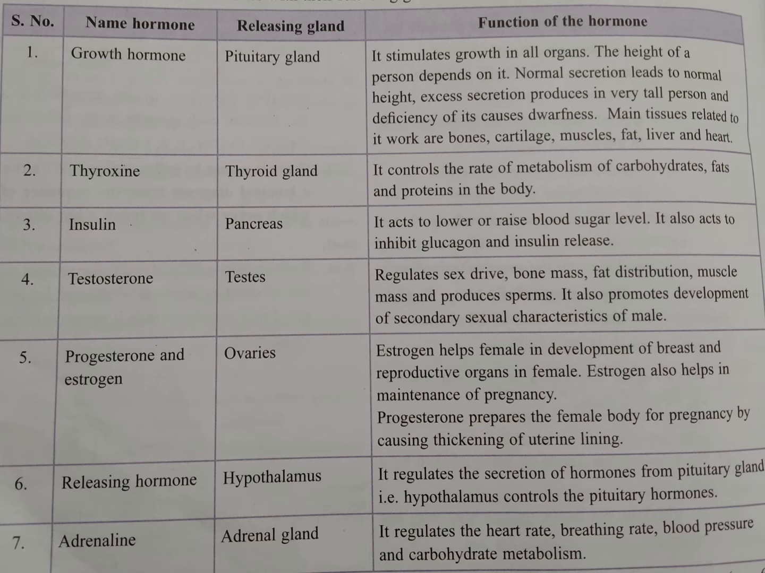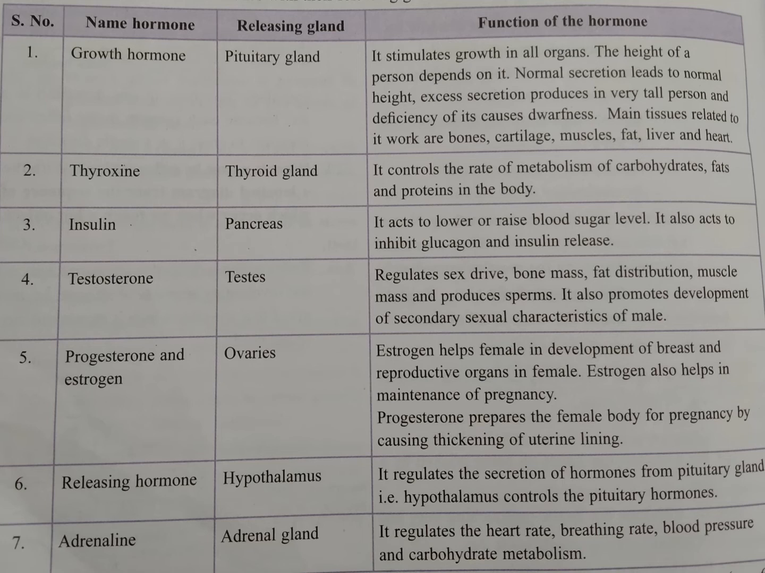The thyroid gland is located in the neck and releases the hormone thyroxine, and thyroxine's main function, in short, we can say it regulates the BMR. Now, what is BMR? Basal metabolic rate. Means in the body how many metabolic activities are going on, the rate is controlled by the thyroxine. So, especially metabolism of carbohydrate, fat and proteins in the body. So, this is the function of the thyroxine.